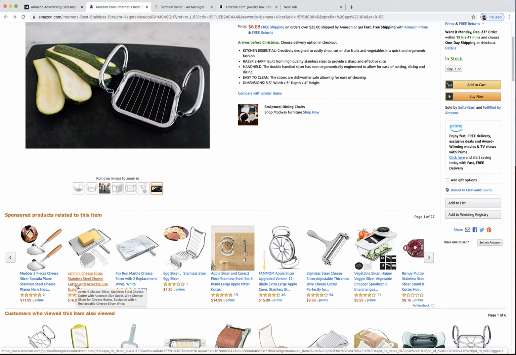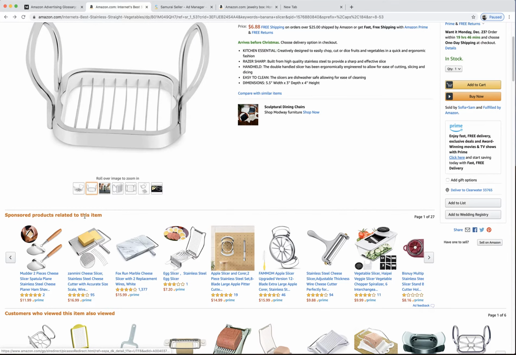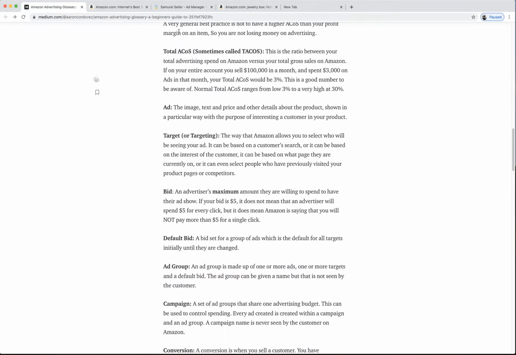Now what might happen if you keep clicking and never buy it, his advertising cost of sale would be really high, because I maybe did 10 clicks at $1.50 each, $15 in spend, and I never bought it from him. So then that advertiser might say, oh, this is not a good idea. Let me lower my bid. I'm only going to spend 50 cents for that click. And then he might move down back here. So that's the maximum amount you're willing to spend for one single click.